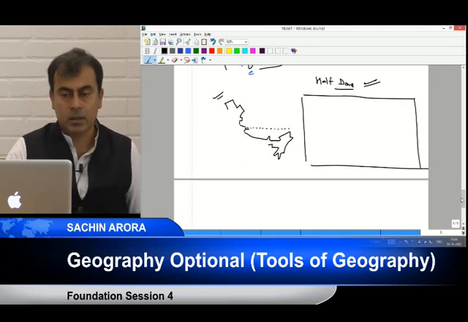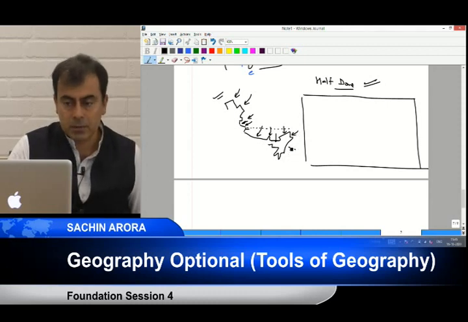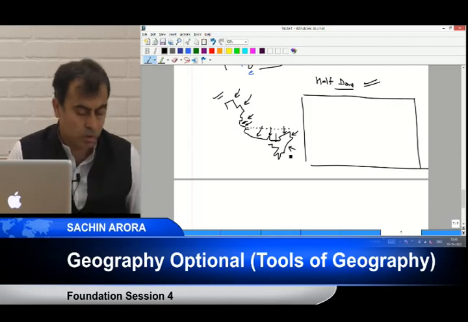Some detailing over here. Always pay focus. 3 rectangles, then the neck, then the shoulder. Nepal, this Sikkim don't forget. Bhutan don't forget. This line, this L don't forget. This curve don't forget. And the 2 states of Mizoram and Tripura also coming in.